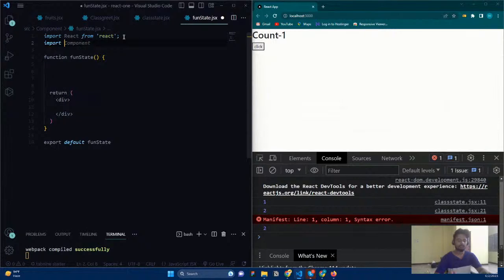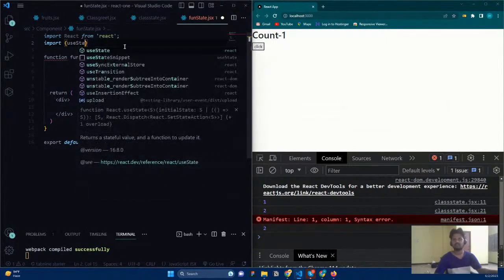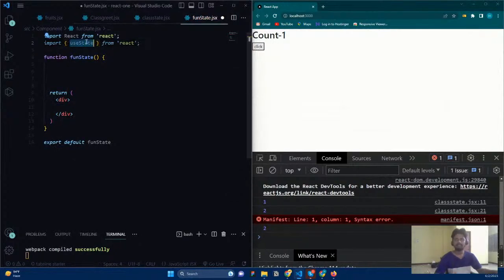So I am just going to say import, and just say useState. This is the hook that we want. This will help us create a state for our function-based component, because functions basically don't have any value to store. They don't have any particular method to store values and everything, right? So here we are going to create our own, and that is actually going to be the useState hook.